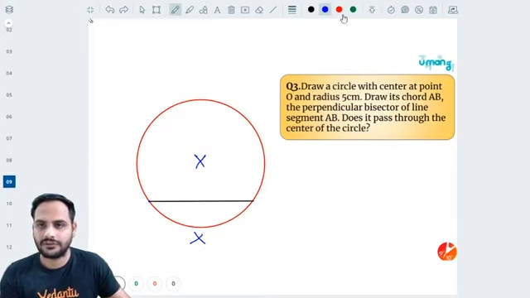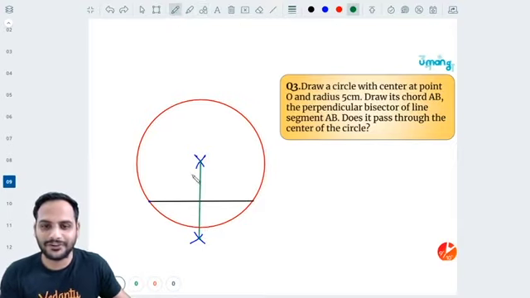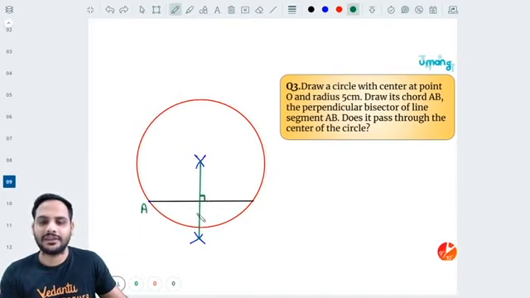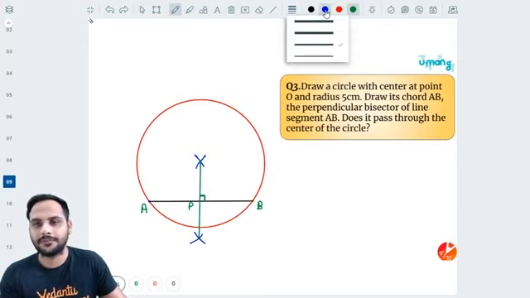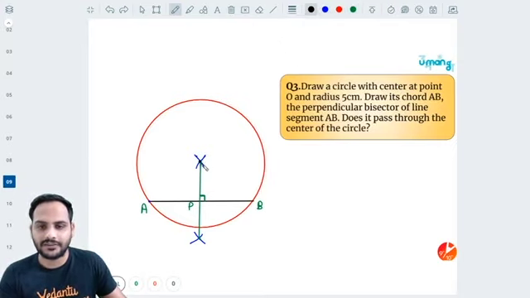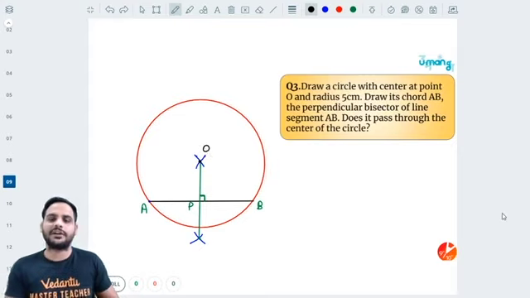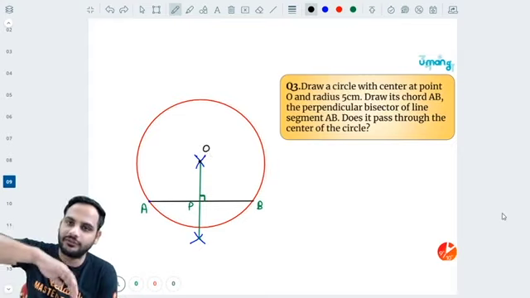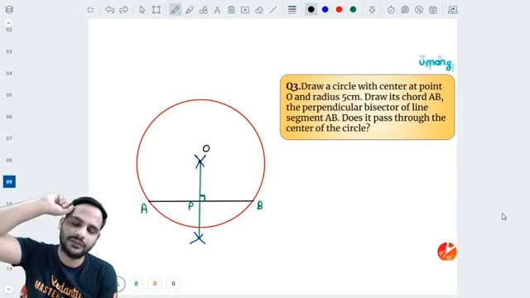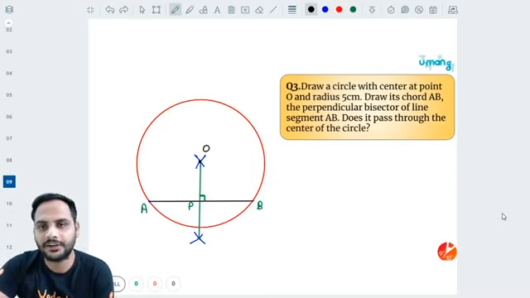Okay, so if I join these two points of intersection, this will be perpendicular. See, my rough diagram also is coming so correct, right? So this will be A, this will be B, and this will be the point P. This is the perpendicular bisector. Now if you extend this perpendicular bisector, you will find that it always passes through the center of the circle. If you extend the perpendicular bisector, wherever you check, it will always pass through the center of the circle.